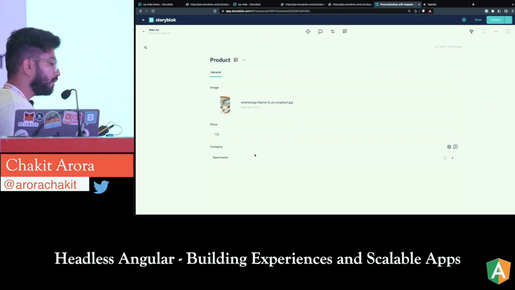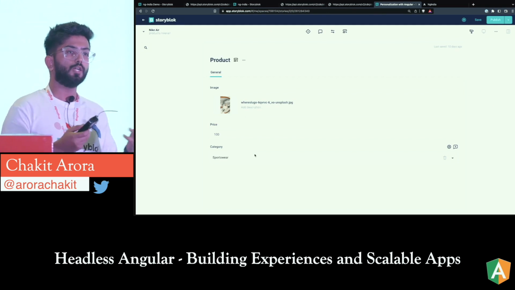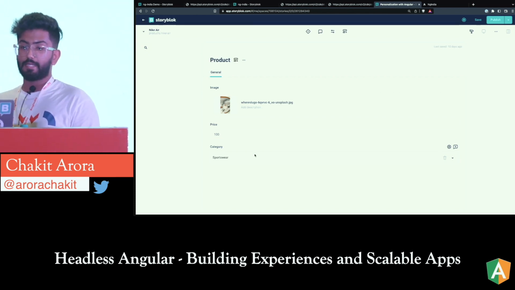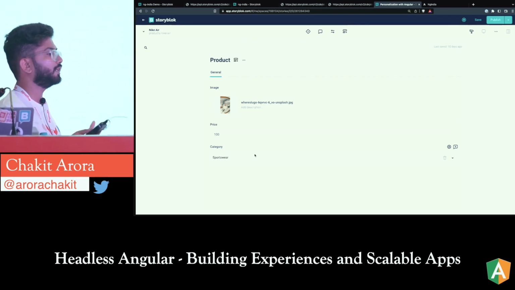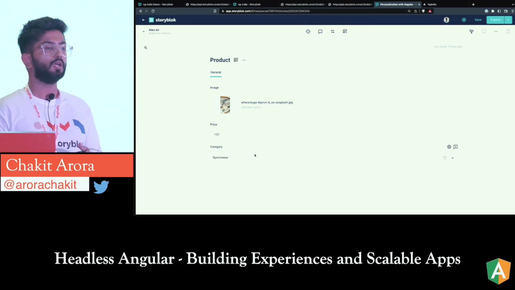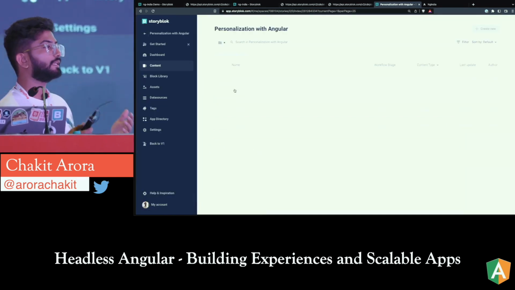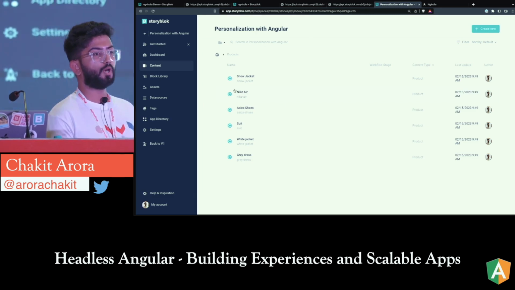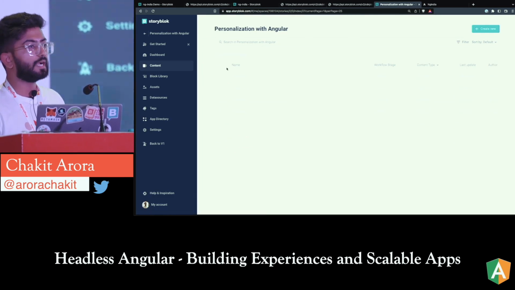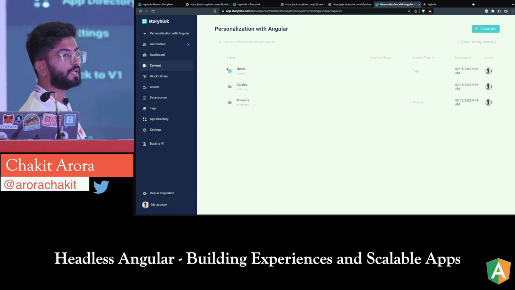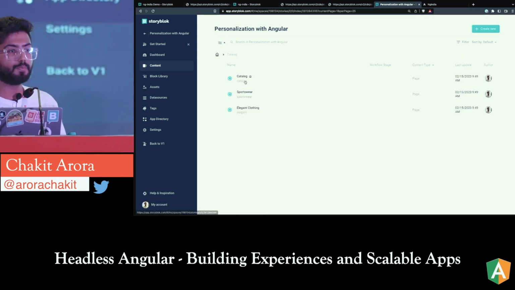Now whenever a new product is getting created, these products can also come from an e-commerce platform. As I mentioned, you can do multiple integrations. Let's say your content editors are making more products, they want to write about more products. They can just go over here and add a new product and select the category, that this product should be of this category, because we had a category field. Now when we talk about making catalogs or giving personalized content to the users, if I go inside catalog, you'll see that we have three options available over here.